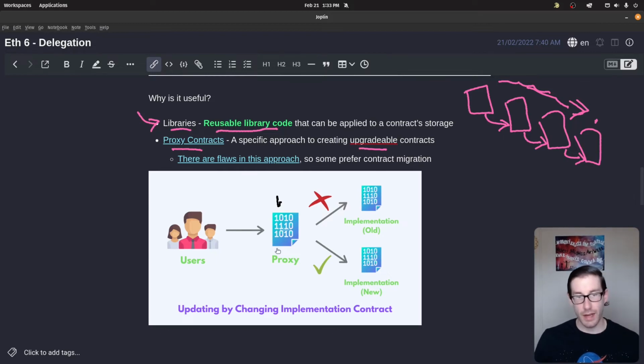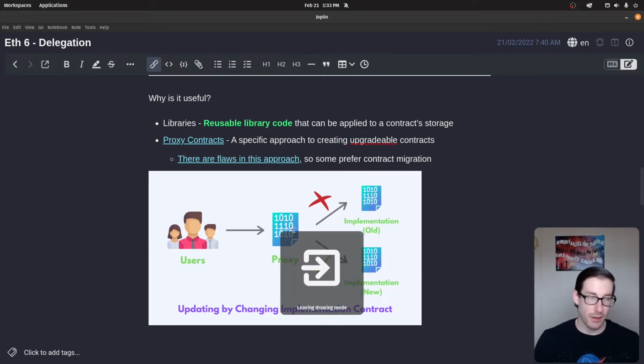Here, one of the ways to do that, one of the implementations, is using proxy contracts, where you have your state sitting in your proxy, and then you have your execution code sitting in your implementation contracts. If you have your old contract here that maybe has a bug and you want to upgrade it so your users don't get all their money siphoned away, you can transition. I don't know if it's a complete switch over or something you trickle over, kind of like a canary situation. But if you roll it over, you take the pointer that's pointing to this implementation and point it to the new contract. So your bug's fixed and your users are fine. That's one use of a proxy contract.